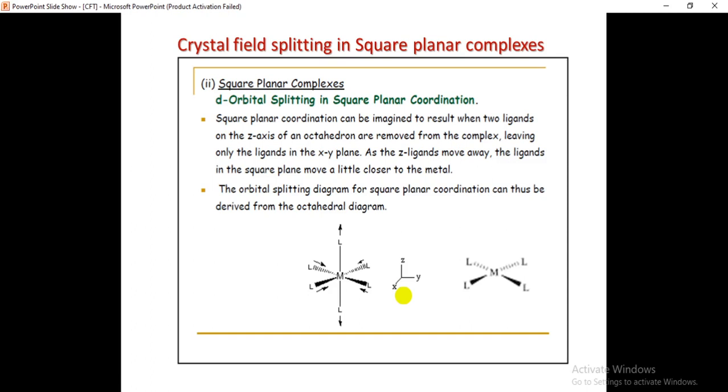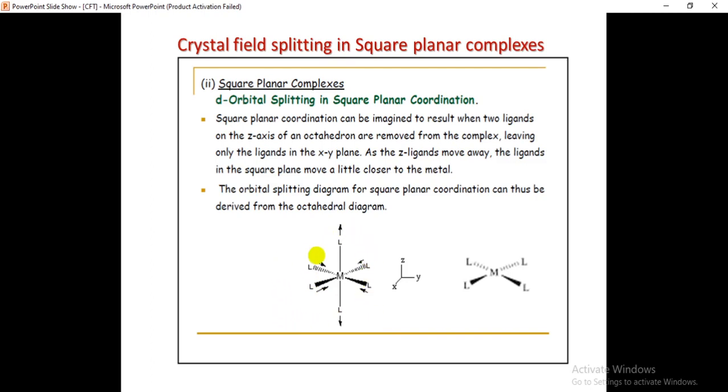And the next one is the crystal field splitting in square planar complexes. If you see, the square planar coordination can be imagined to result when 2 ligands on the z-axis of an octahedron are removed. This is the octahedral geometry. Here we have 6 ligands.